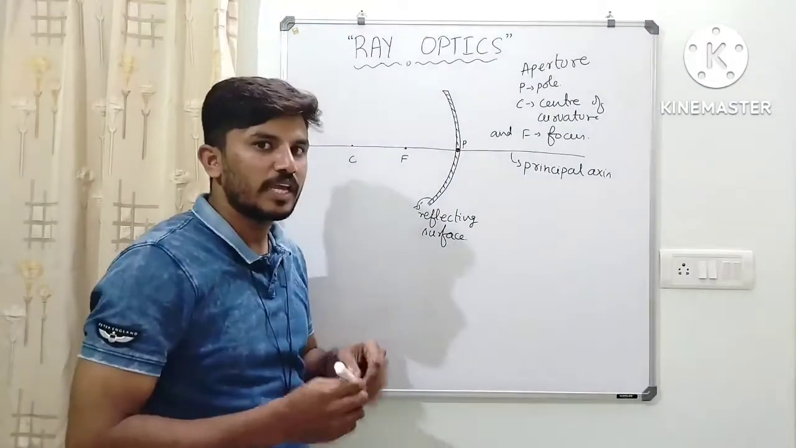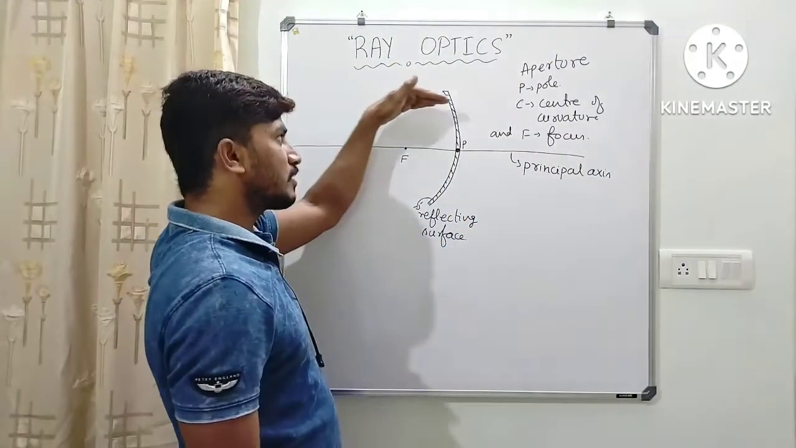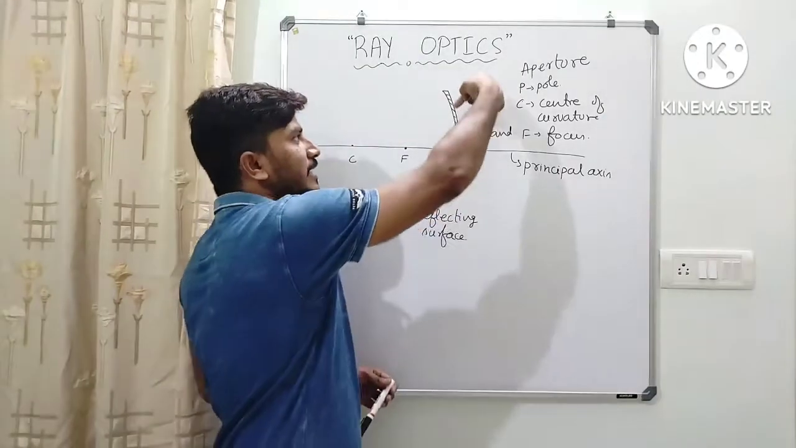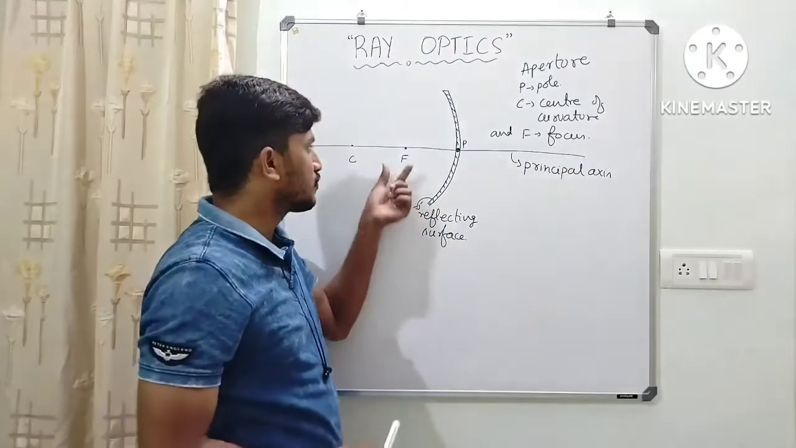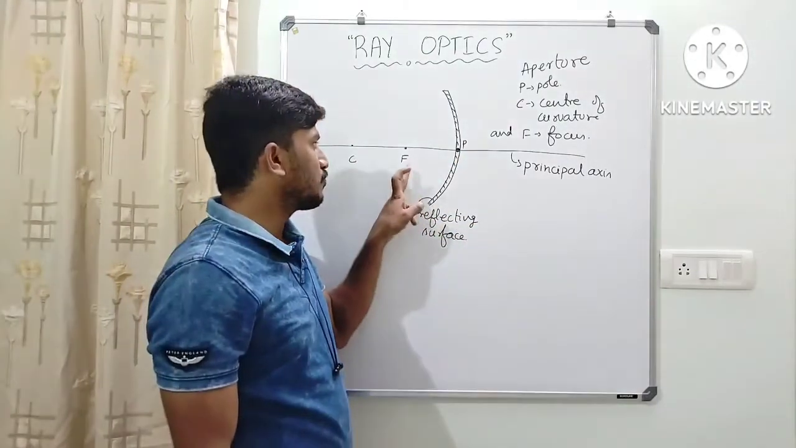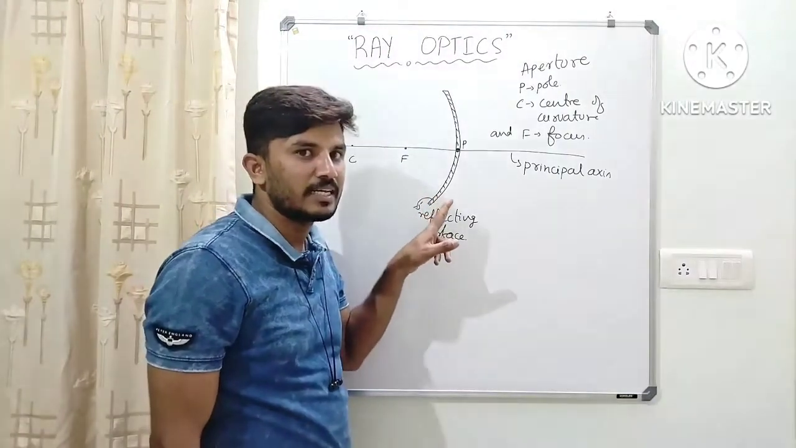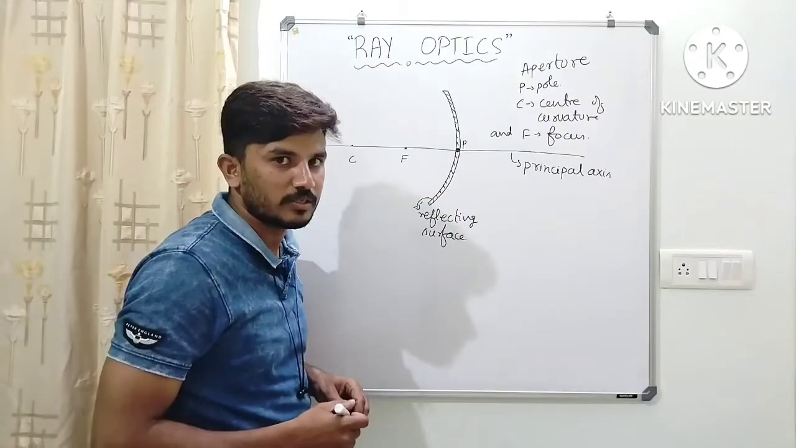Okay. If a parallel beam of light is incident on the reflecting surface, the reflected light rays move through this focus. So that's why this focus is considered here on the principal axis. This focus lies exactly midway between pole and center of curvature.